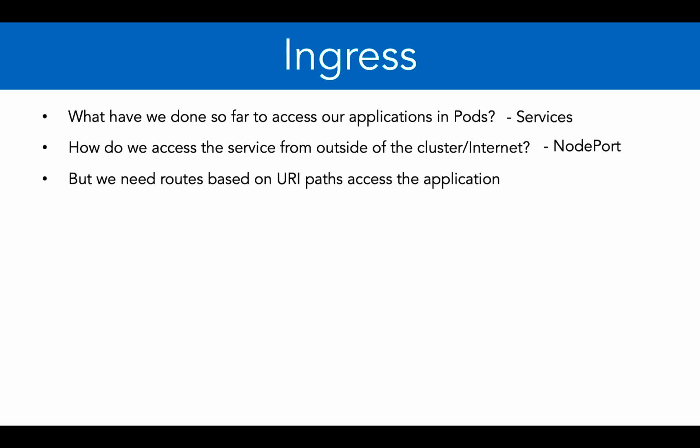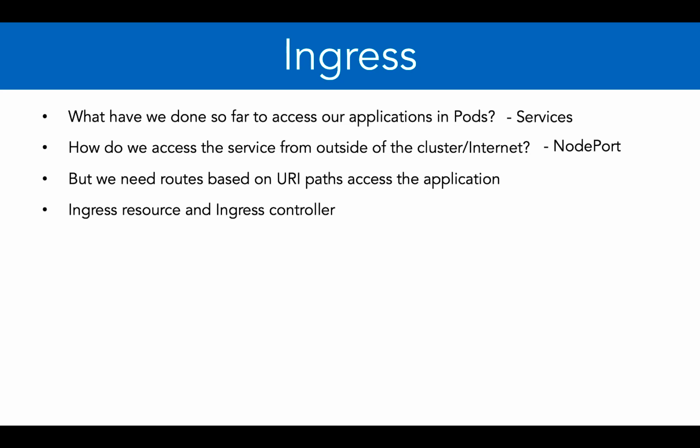For example, let's say the main domain name of the application slash retail, main domain name of the application slash books, etc. So how do you make sure that based on the path the traffic is routed to the applicable services? So that's where ingress resource and ingress controller comes into picture.